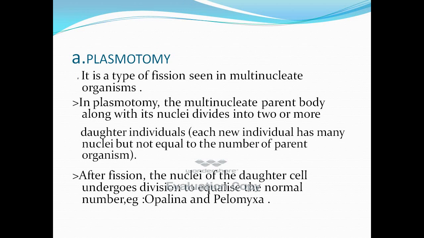Plasmotomy is a type of fission seen in multinucleate organisms. In plasmotomy, the multinucleate parent body along with its nuclei divides into two or more daughter individuals. Each new individual has many nuclei but not equal to the number in the parent organism. After fission, the nuclei of the daughter cell undergo division to equalize the normal number. Example, Opalina.